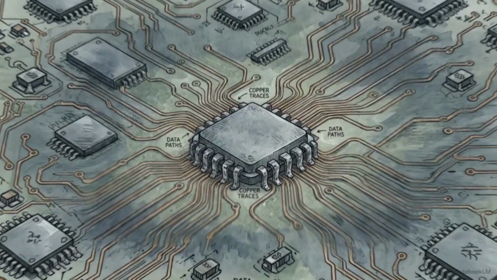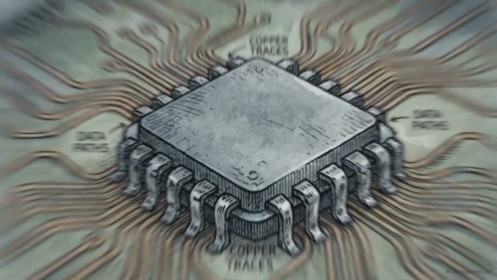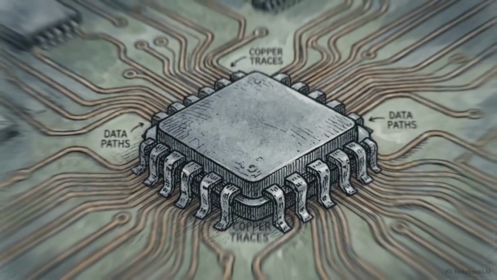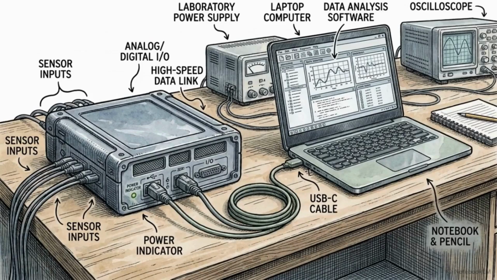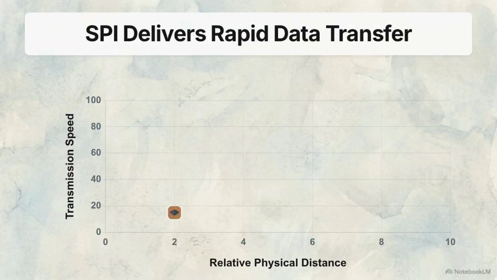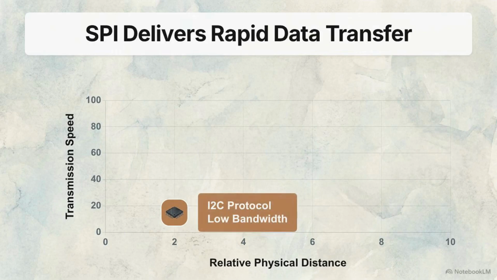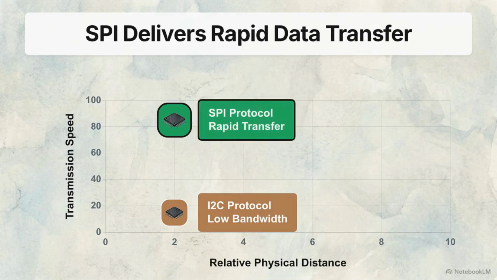Before data reaches a screen, it has to move across a printed circuit board, traveling from a physical sensor node to a local microcontroller. This is internal communication. It is a strict, highly localized link that tethers the physical sensors and data acquisition hardware to the local computer. To make this connection, engineers often use the I2C protocol. I2C wires multiple sensor nodes to a single controller over short distances, operating at low transmission speeds. When the system requires rapid data transfer, we use SPI. SPI establishes a point-to-point link between specific chips, achieving much higher transmission speeds.